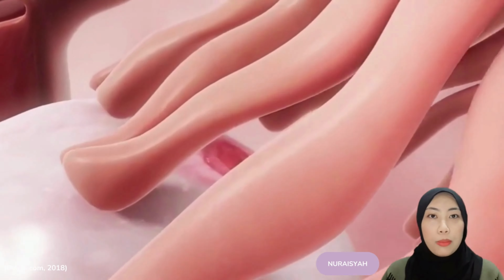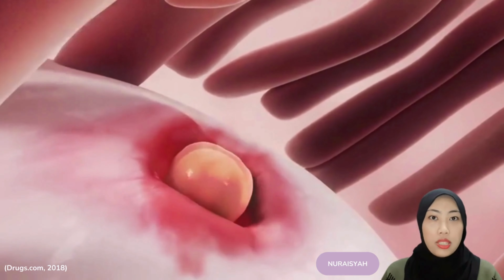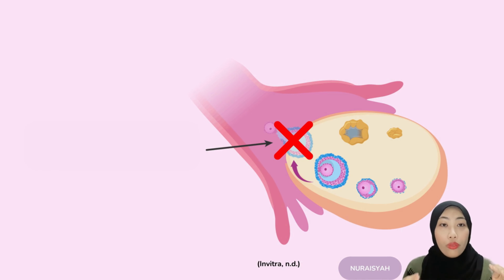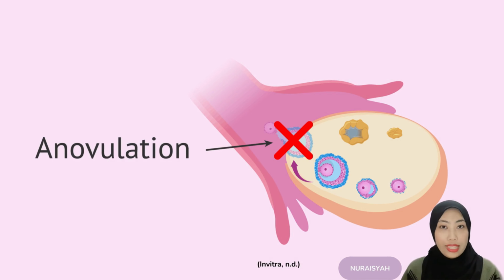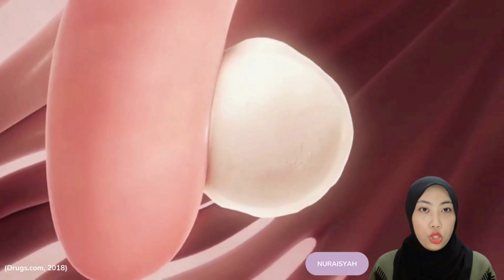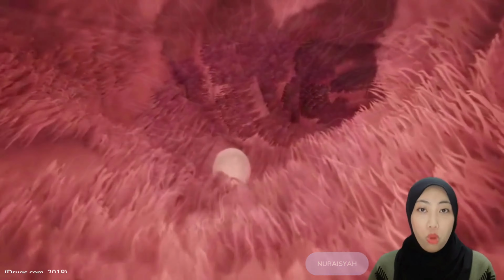The pituitary gland in the brain stimulates one of the ovaries to release an egg. The wall of the ovarian follicle ruptures at the surface of the ovary and the egg is released. So, when the ovary fails to release an egg during the menstrual cycle, this is what we call anovulation. Finger-like structures called fimbriae sweep the egg into the fallopian tube and the egg travels through it, propelled in part by contraction of the fallopian tube walls.